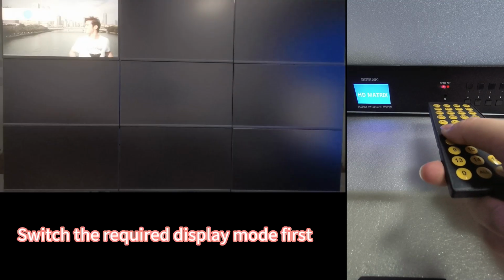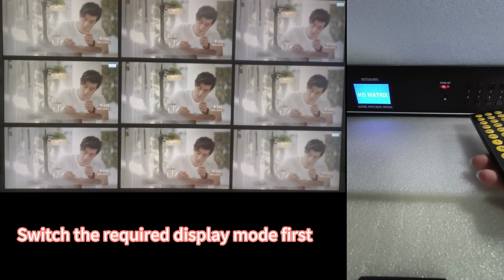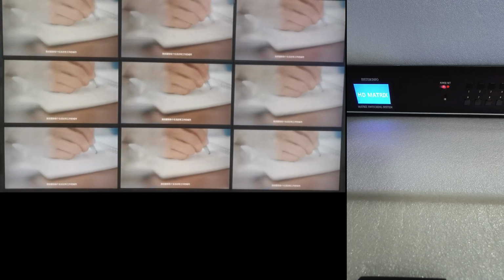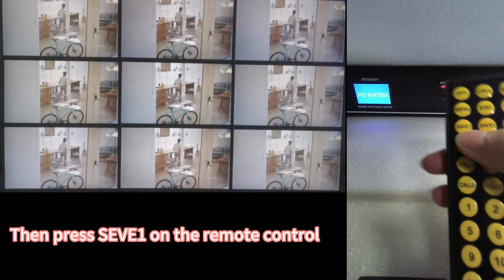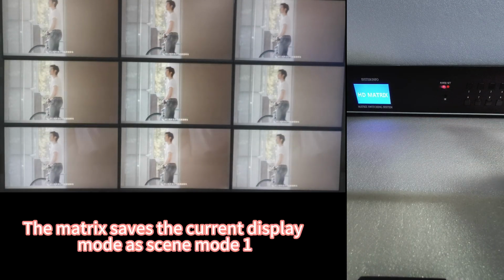Switch the required display mode first. Then press Save 1 on the remote control. The matrix saves the current display mode as Scene Mode 1.